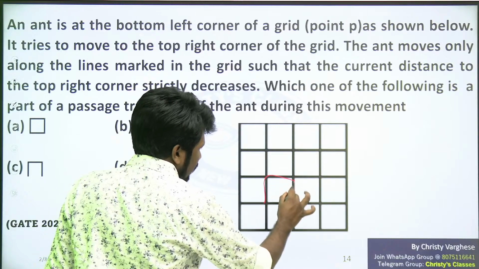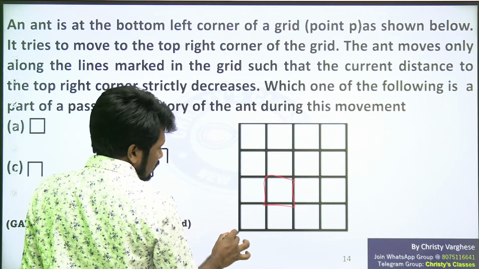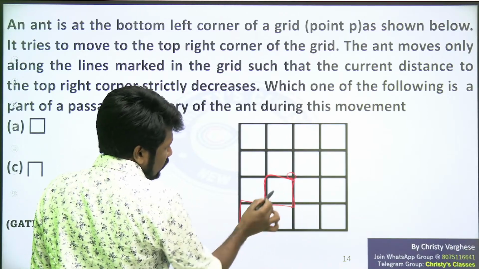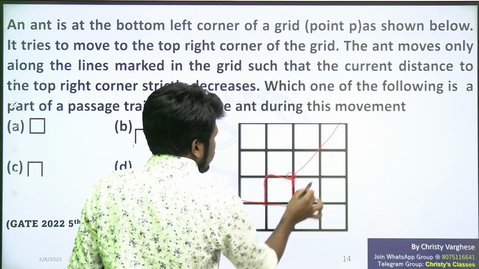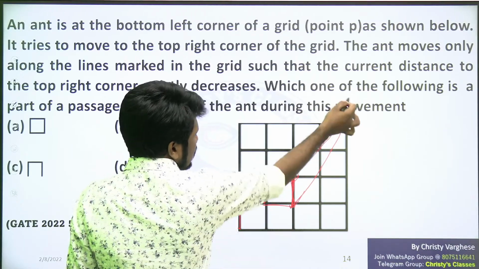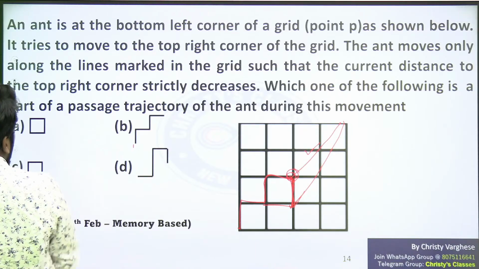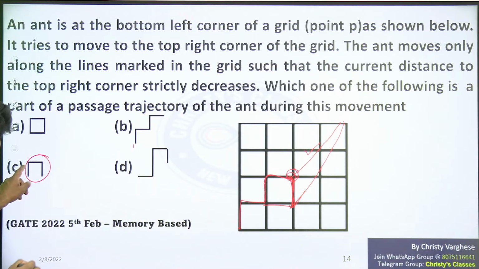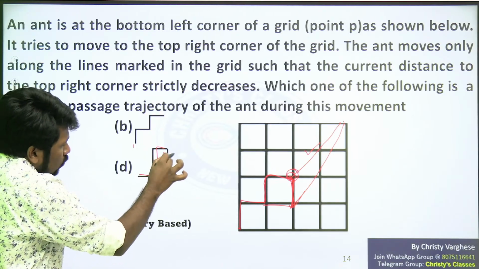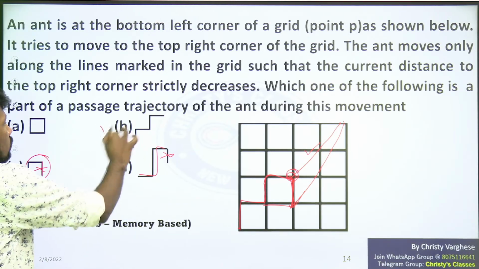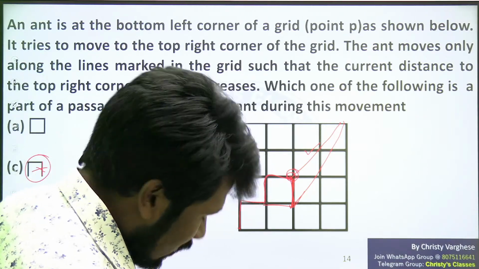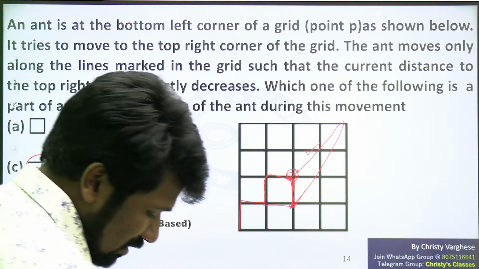Because option A, what is the problem? For example, somewhere it is happening like this. For example, maybe here. But then from here, why are you going down? Because from here to here distance, this is already shorter now. So it is increasing here if you go down like this. That is why that is not acceptable. And what is the problem with this? This downward movement is a problem. Here also, this downward movement is a problem. So only option B satisfies. Is that clear, all of you? Mention in the chat whether this is clear. Why option B is the only possibility.